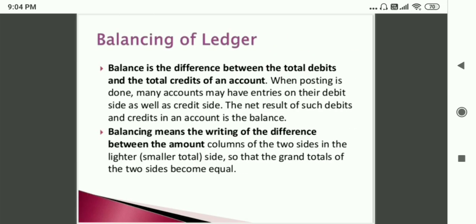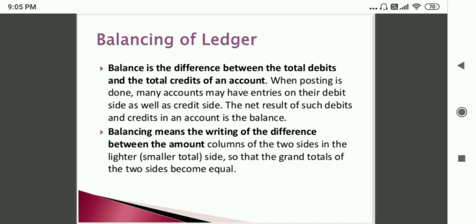After posting all the entries from journal to ledger, we will find the balancing of ledger. Balance is the difference between the total debits and the total credits of an account. When posting is done, many accounts may have entries on their debit side as well as credit side, as we have already seen in the specimen of the ledger. The net result of such debits and credits in an account is the balance.